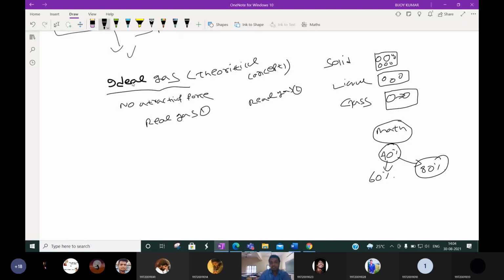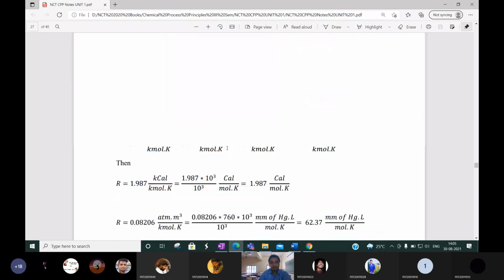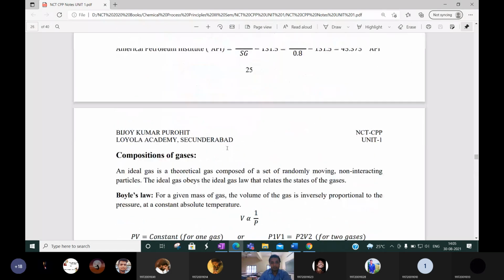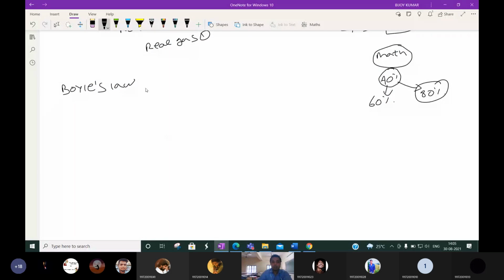Similarly, ideal gas is a theoretical concept or theoretical gas, where we assume that there are no attractive forces between the molecules. For ideal gas, certain laws are defined. First law is Boyle's law. I will not discuss it in detail because these are fundamental things. I have mentioned all of them in detail in the notes. Please read it.